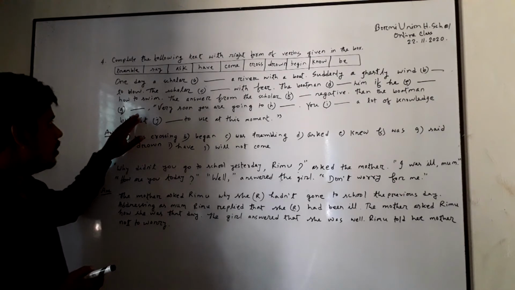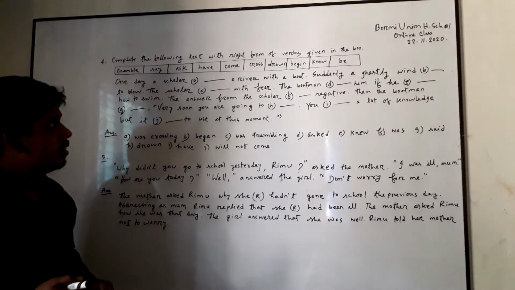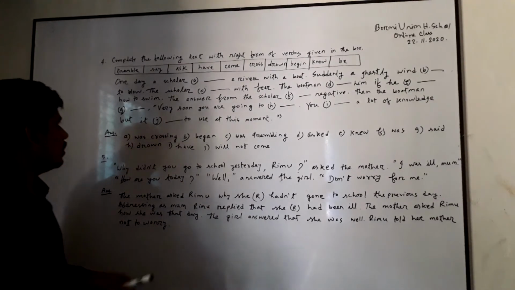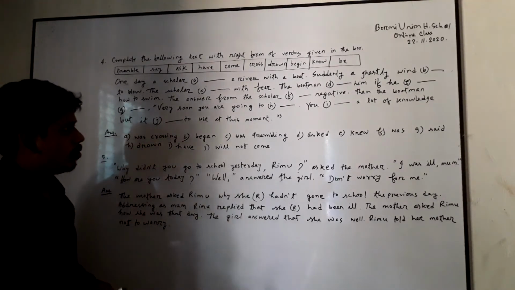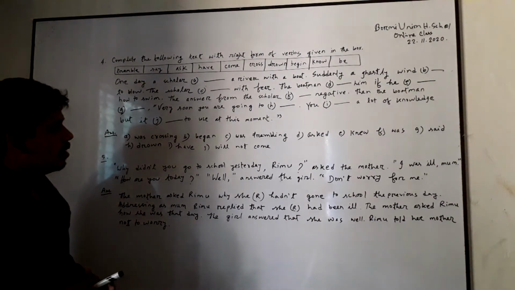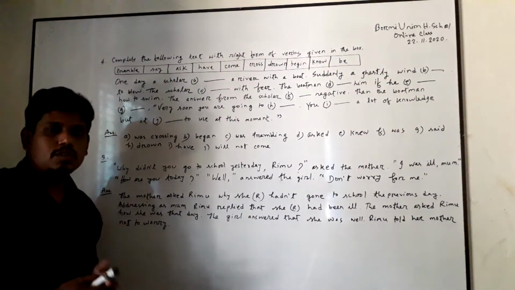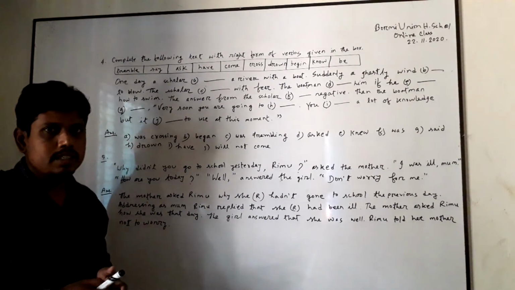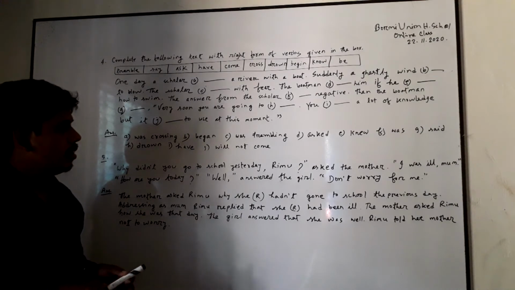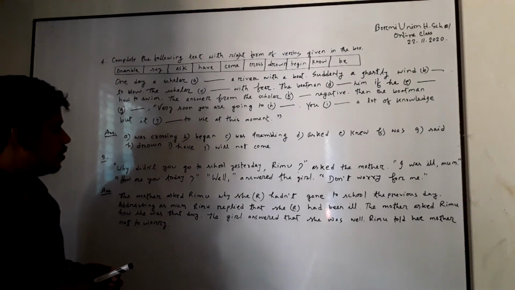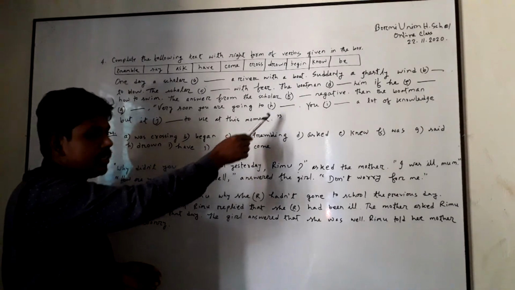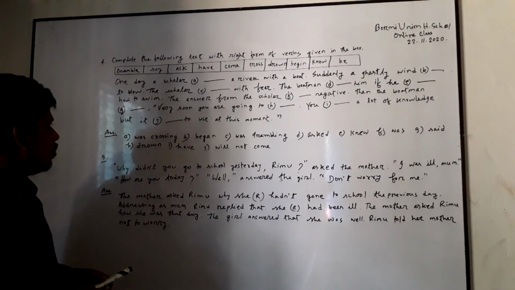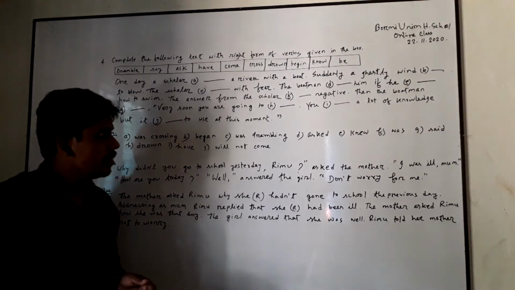Then the boatman said, and you have say in the box, and you have to use the verb's past form said. Very soon you are going to drown. And after to, we use the base form of verb, and to plus base form of verb is called infinitive. So we have to use here drown, to plus verb's base form. You have a lot of knowledge, but it to use at this moment.